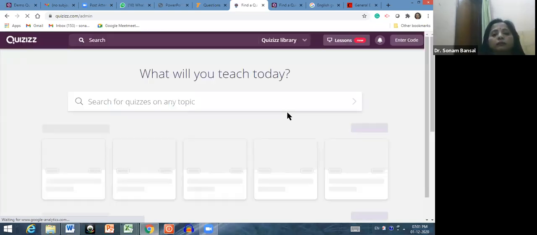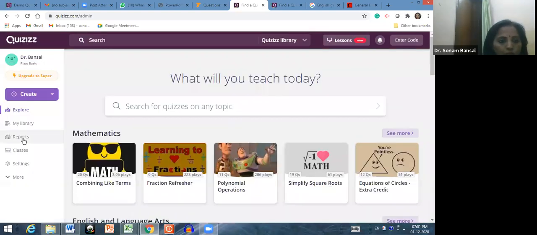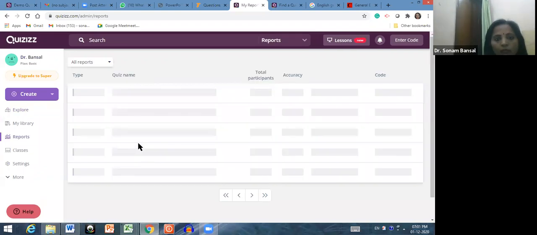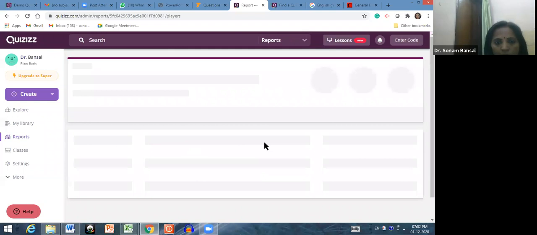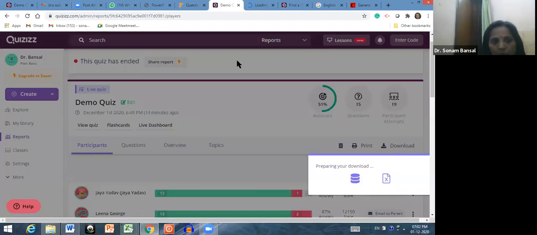And again, if you want to go to the reports, you can check the reports directly from here by going to the reports. See, I want to check this demo quiz completed 14 minutes ago. Okay. So, see, accuracy 51%, questions are 15, participants attempted 19. You can directly print this, you can directly download this. I am downloading this. I'm showing you how.